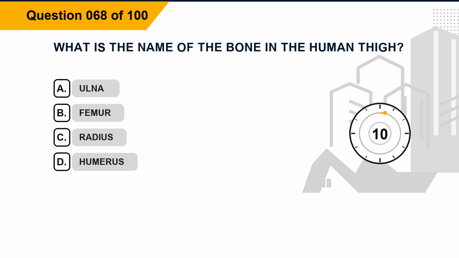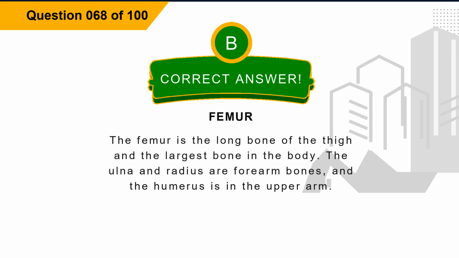Question 68. What is the name of the bone in the human thigh? Option A, ulna. Option B, femur. Option C, radius. Option D, humerus. The correct answer is option B, femur. Explanation. The femur is the long bone of the thigh and the largest bone in the body. The ulna and radius are forearm bones, and the humerus is in the upper arm.